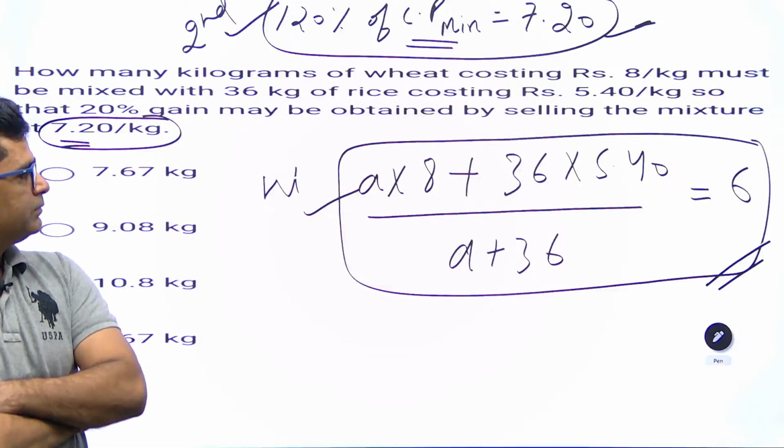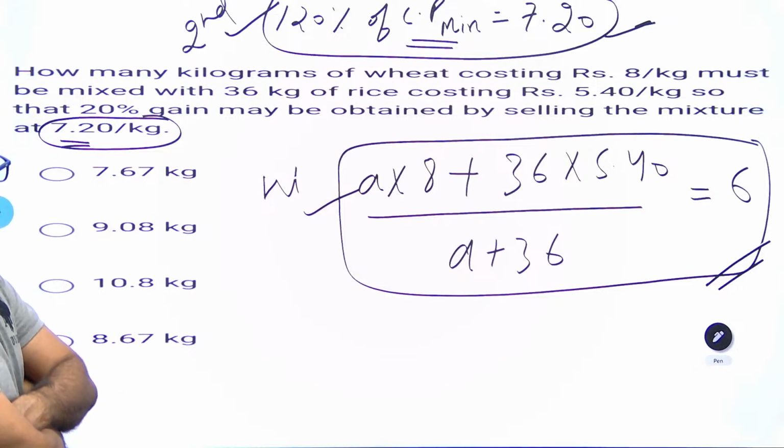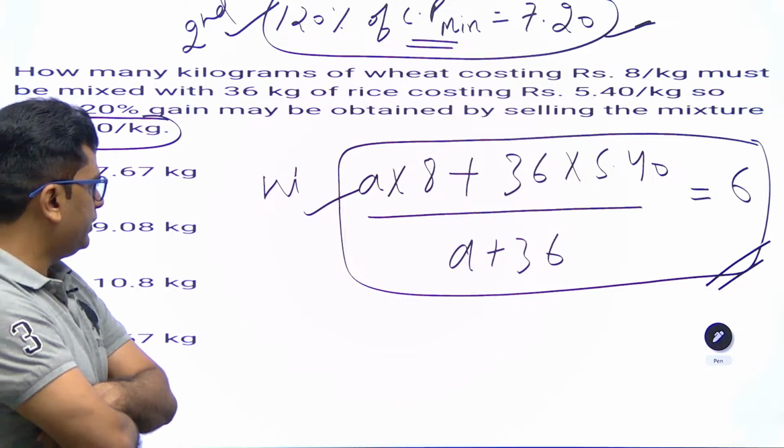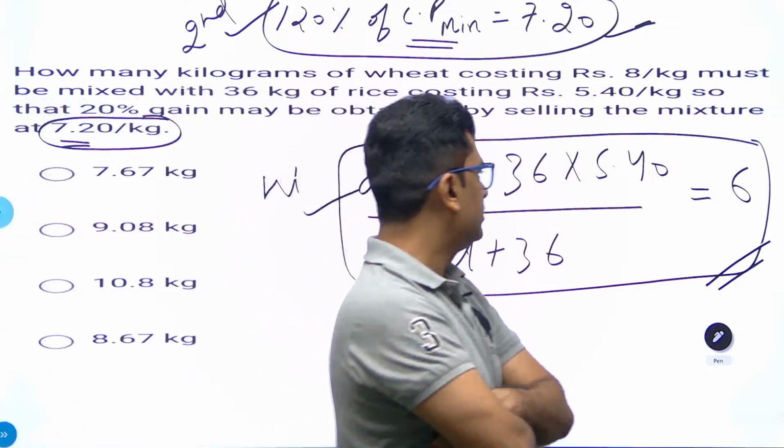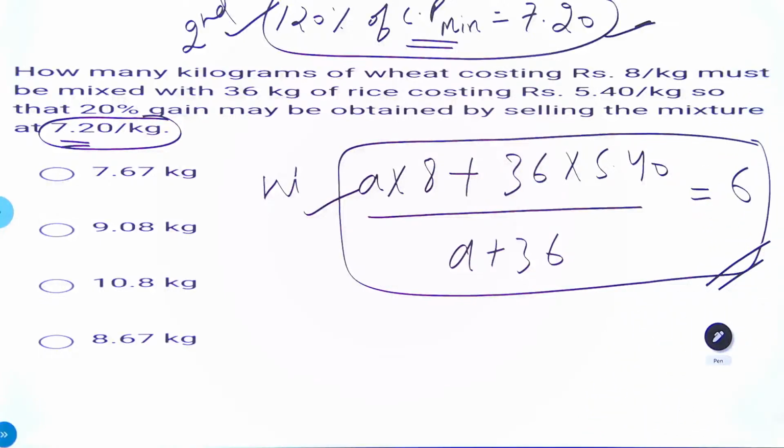Exactly. So we can get to the answer. 6 rupees per kg will be the mixture.